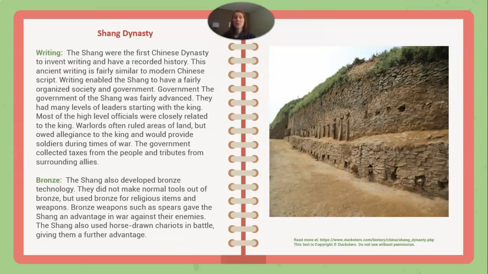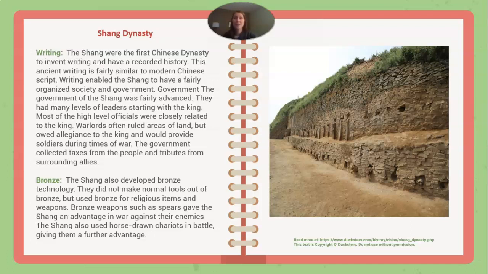Writing. The Shang were the first Chinese dynasty to invent writing and have a recorded history. This ancient writing is fairly similar to modern Chinese script. Writing enabled the Shang to have a fairly organized society and government. The government of the Shang dynasty was fairly advanced.